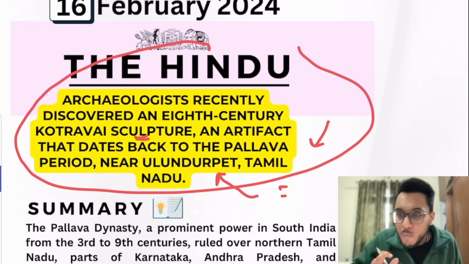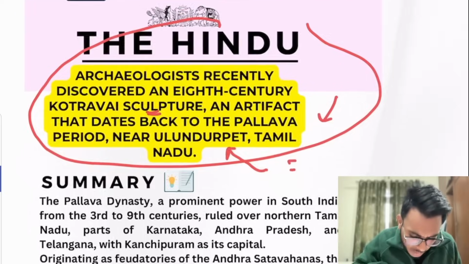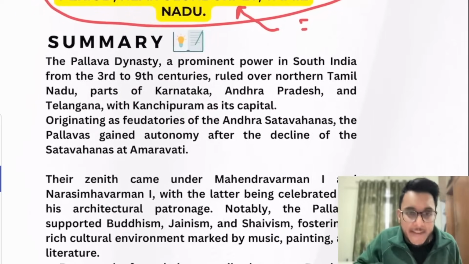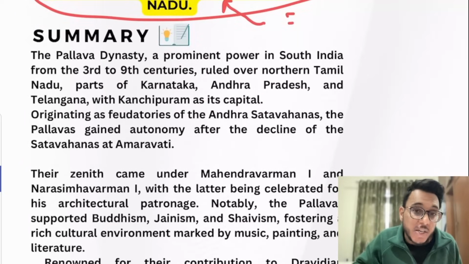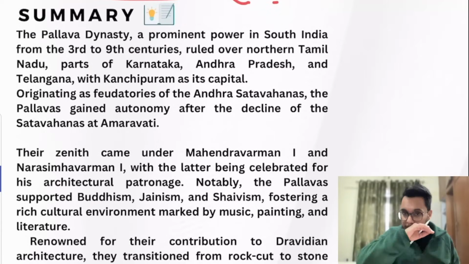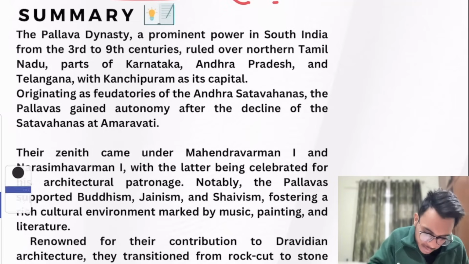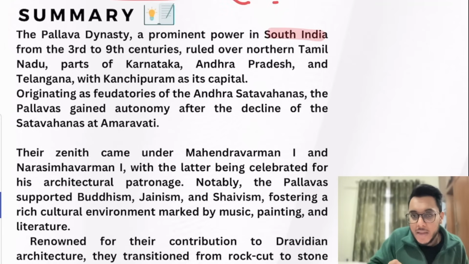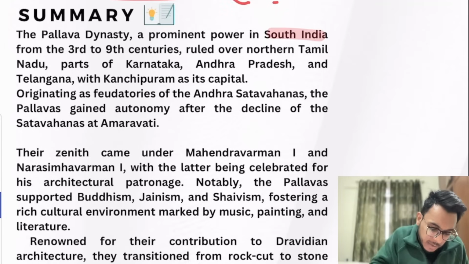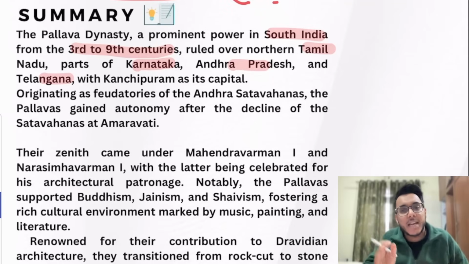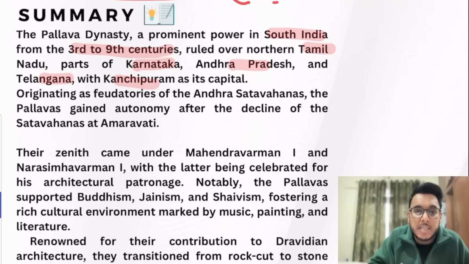So we need to understand a little about the Pallava dynasty with respect to ancient history. The Pallava dynasty was a prominent power in the southern part of India, and it stayed in power from the 3rd to the 9th century and ruled over Tamil Nadu, Karnataka, Andhra Pradesh, Telangana. And what was their capital? Their capital was Kanchipuram.